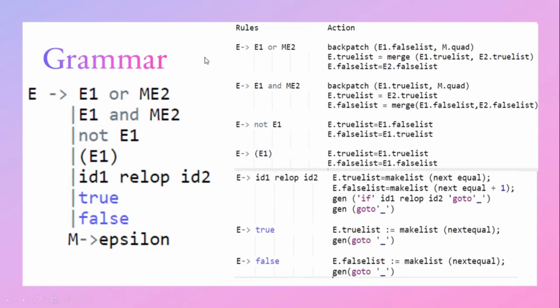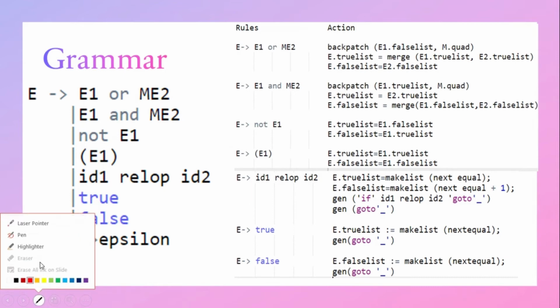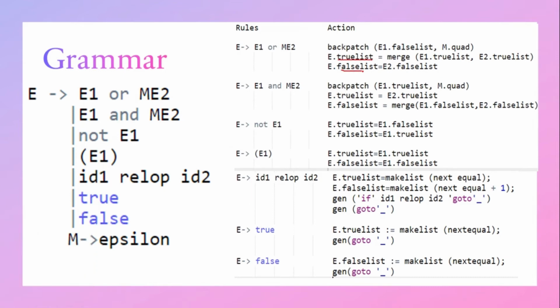We have used synthesized attributes called true list and false list. These true list and false list of non-terminal E are used to generate jumping codes for Boolean expressions. When code is generated for E, the jumps to the true and false exits are left incomplete with the label field unfilled.